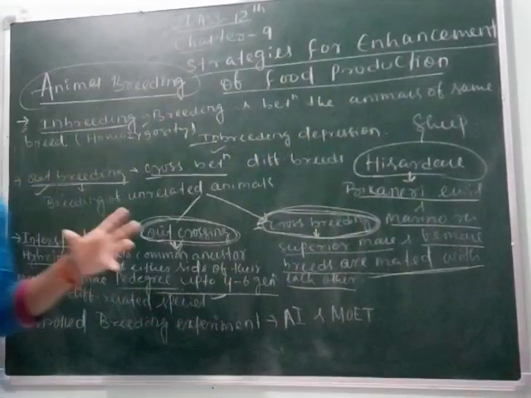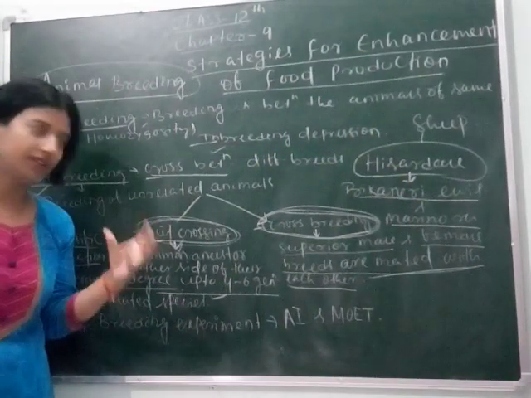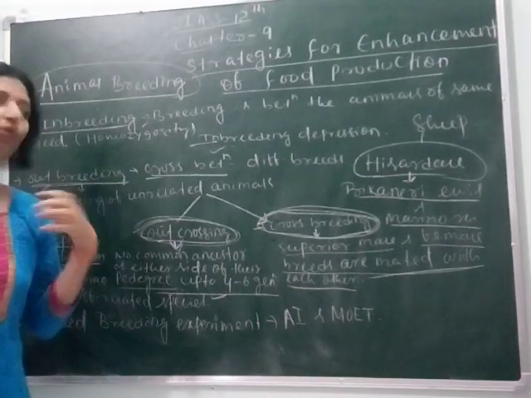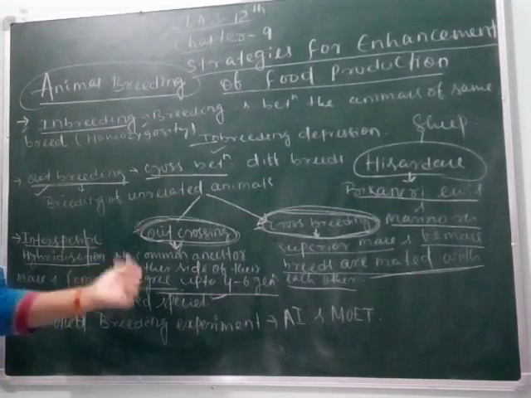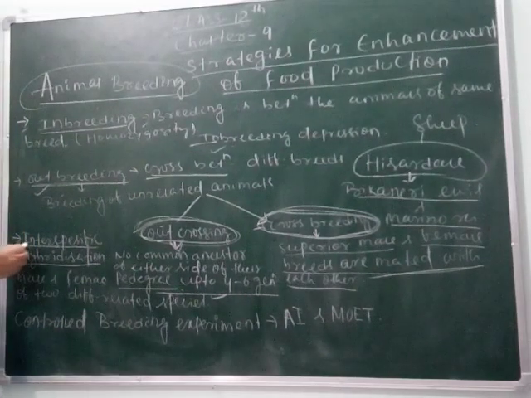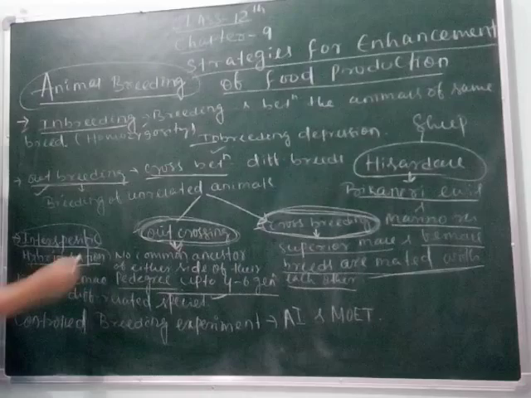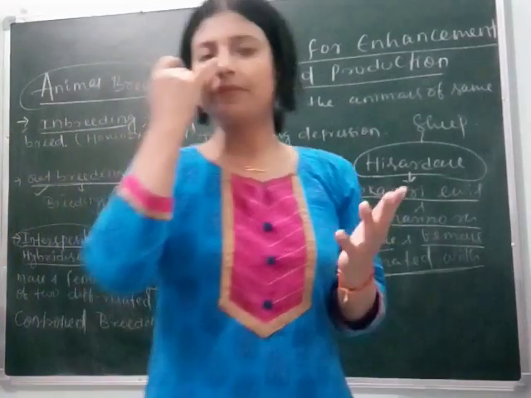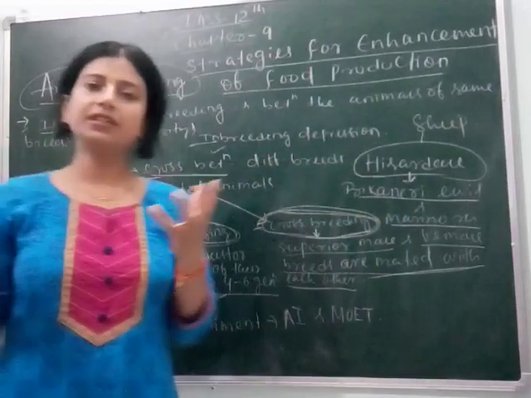In this way, we can get a desirable, superior or fittest organism to increase our need or to increase food productivity. So next is interspecific hybridization,